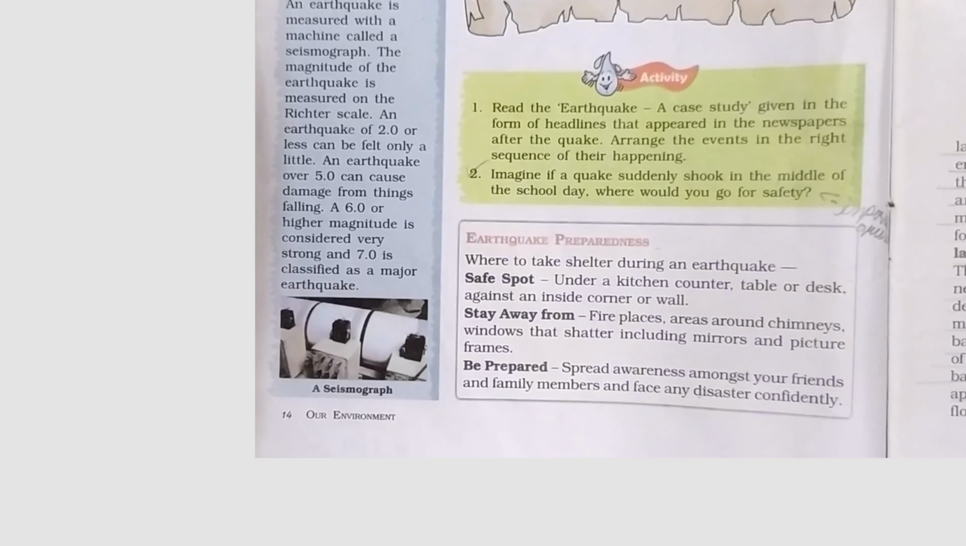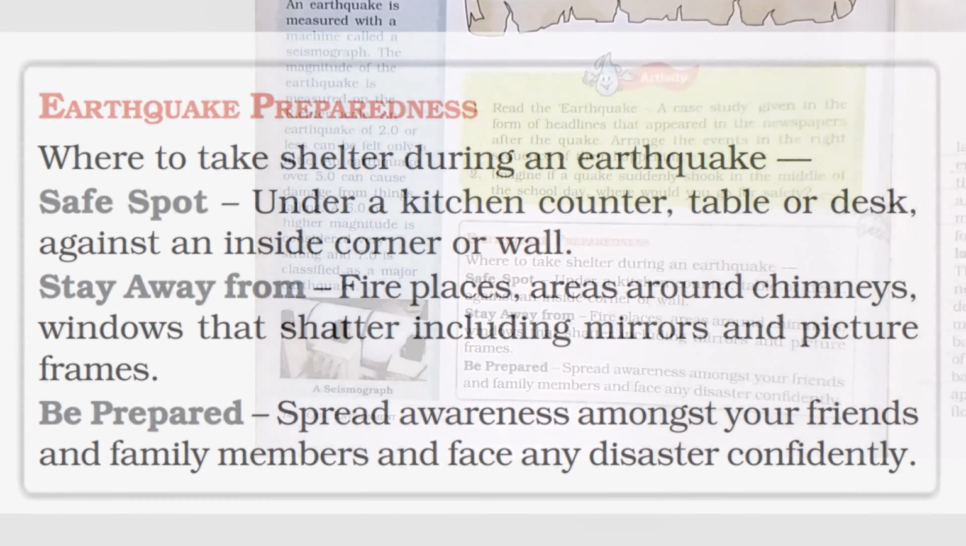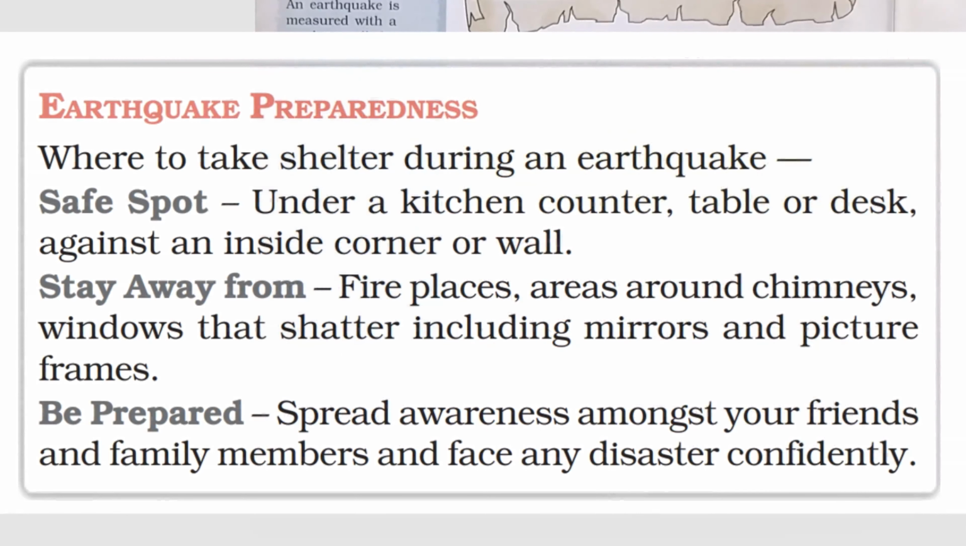Now we are going to discuss our last topic for today's class, and that is earthquake preparedness. If you find yourself in an earthquake situation, how will we deal with it? First, find a safe spot under a kitchen counter, table or desk, or against an inside corner or wall. Stay away from fireplaces, areas around chimneys, and windows that shatter, including mirrors and picture frames. Be prepared. Spread awareness amongst your friends and family members to face any kind of disaster confidently.